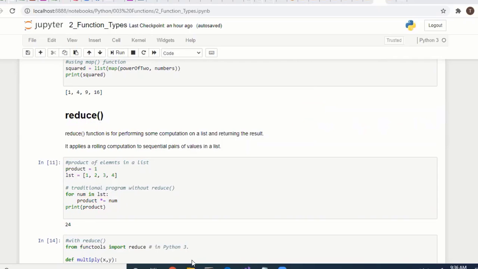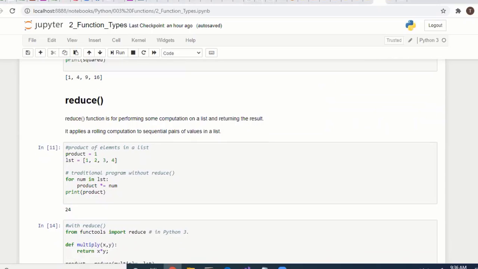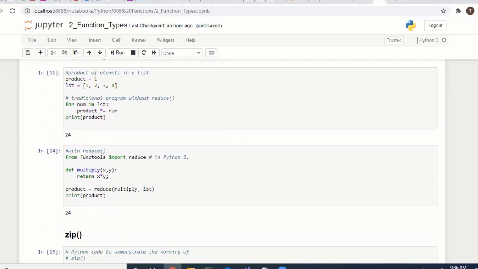The same thing we can do with the reduce function. How to use reduce? For using the reduce function, you have to import it from the functools package. Here we are defining the function multiply. If you pass two values, it will multiply them. In this reduce call, the first argument is the function multiply and then we pass a list. Every two numbers get multiplied, and the result is multiplied with the third number. The final result we are getting is 24.